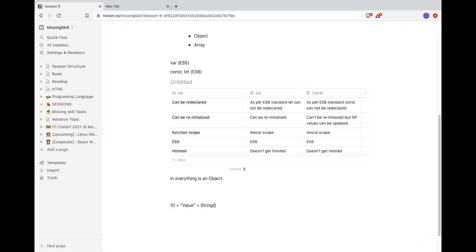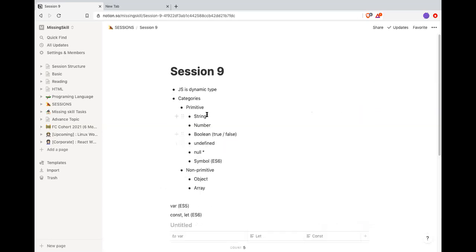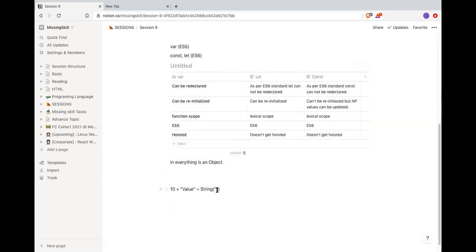So what they did is something like this. They created a function. This is the non-primitive type, where String has a capital S. In the primitive, string has a small s. I wrote a capital actually, it's a small. Okay. And it will convert 10 and give it the value. So JavaScript does this typecasting.